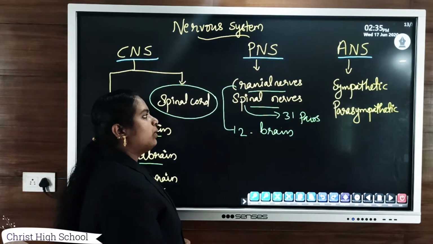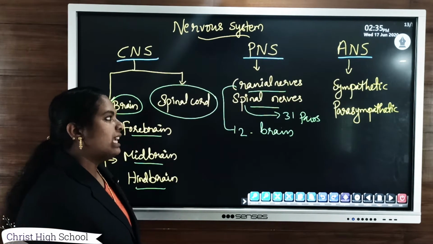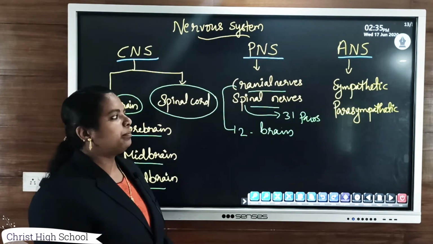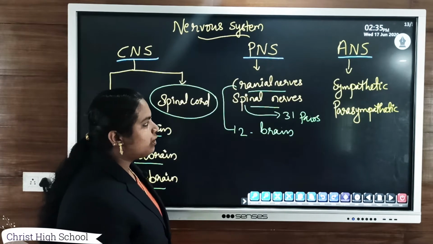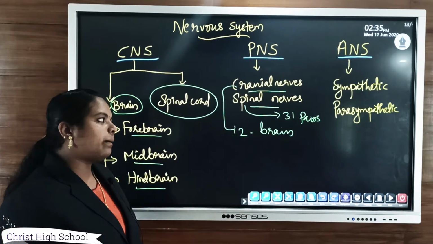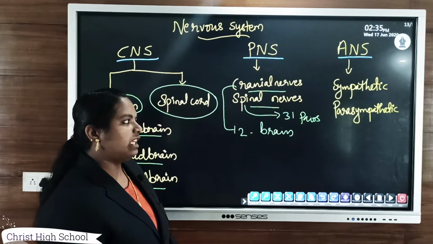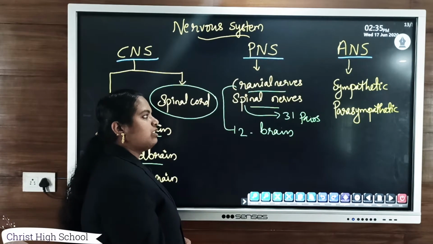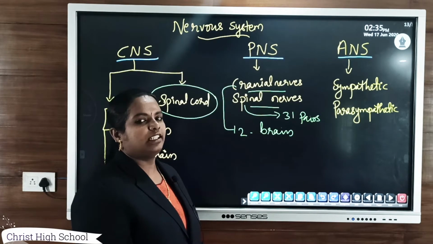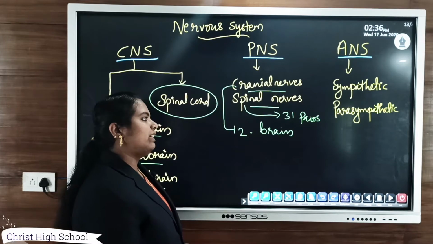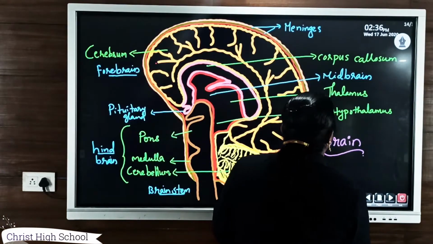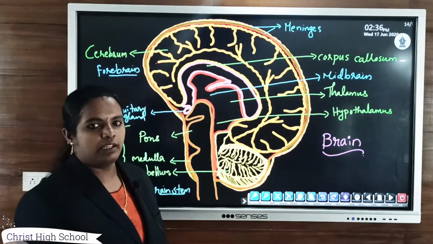Then the ANS or autonomous nervous system consists of the sympathetic nervous system and the parasympathetic nervous system. The sympathetic nervous system works during emergency situations. Just opposite to it, the parasympathetic nervous system works when our body takes rest. So at rest, the parasympathetic system works, and during an emergency, the sympathetic system works.